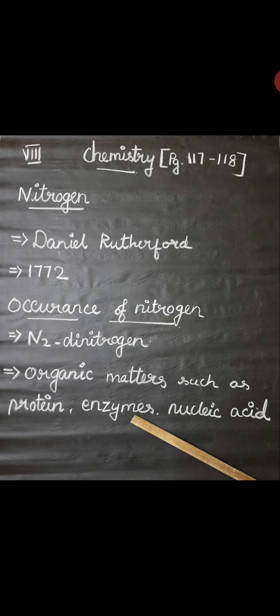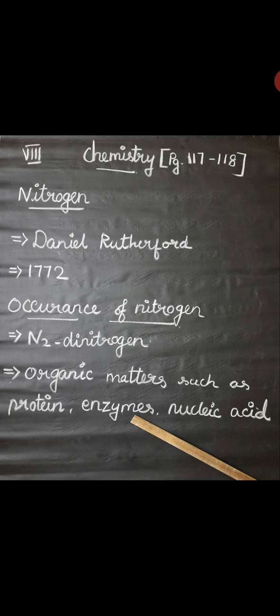Next, the occurrence of nitrogen. Nitrogen is the fourth most abundant element in the human body. It accounts for 3% of the mass of the human body. It is thought to be the seventh most abundant element in the universe. Titan, the largest moon of Saturn, has an atmosphere made up of 98% nitrogen.